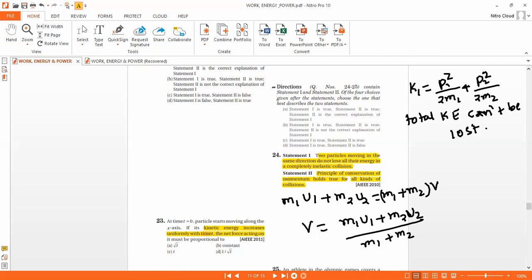So that means statement two is correct. But statement two will not give the correct explanation.